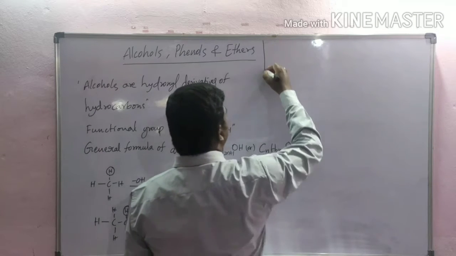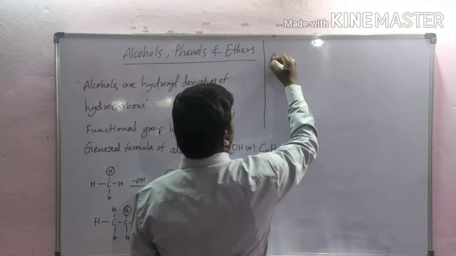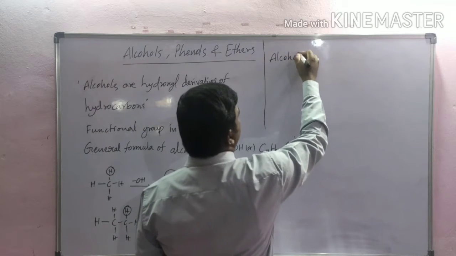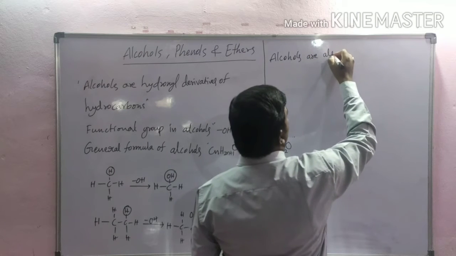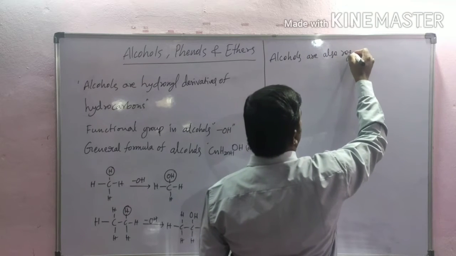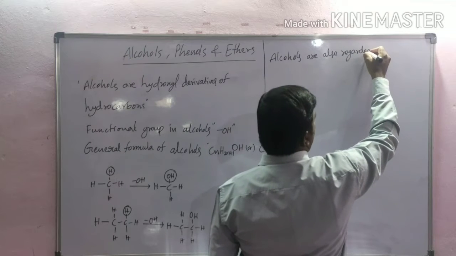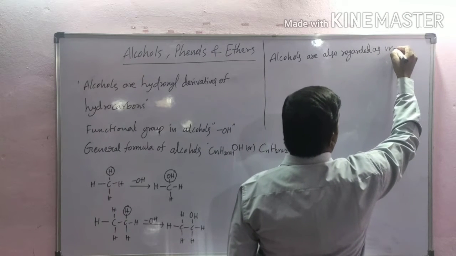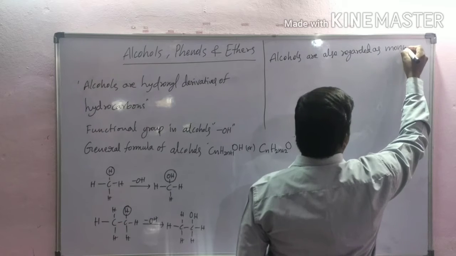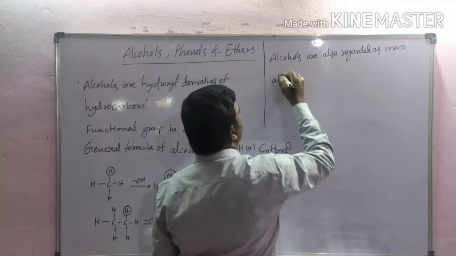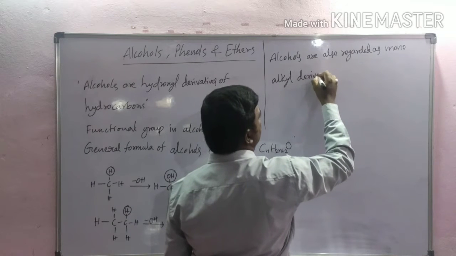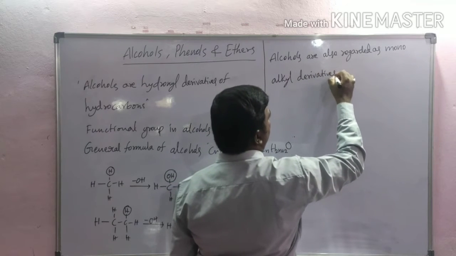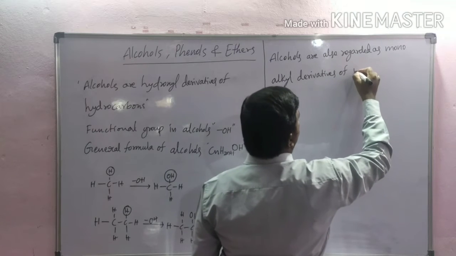Alcohols are also regarded as monoalkyl derivatives of water.